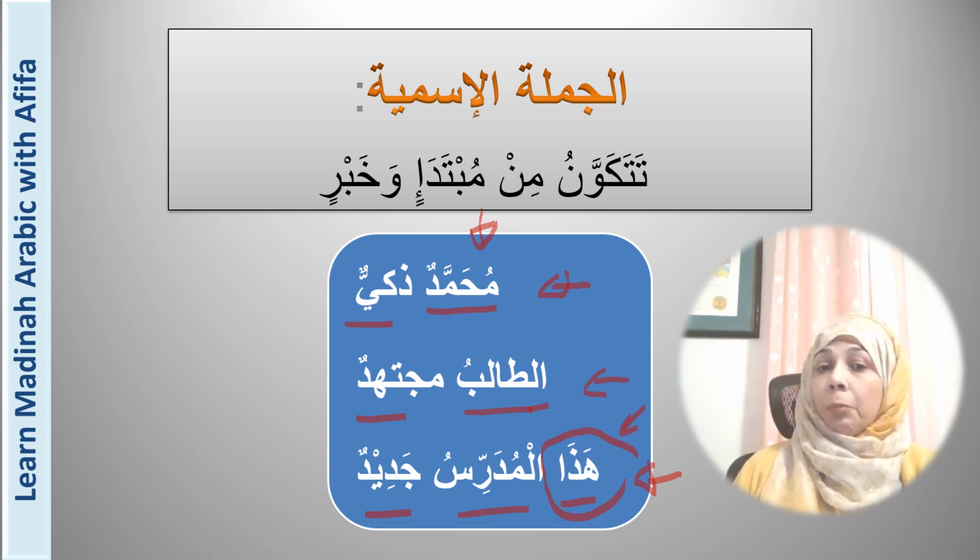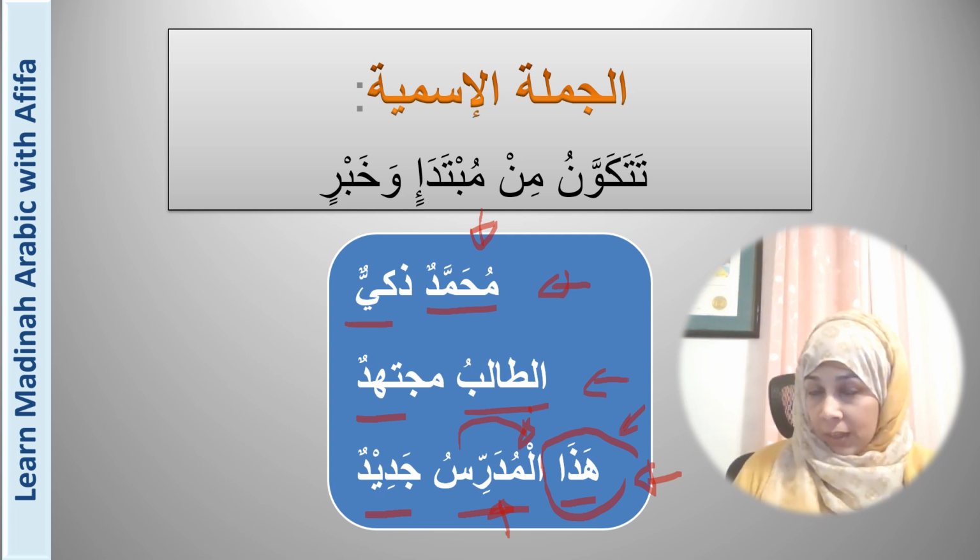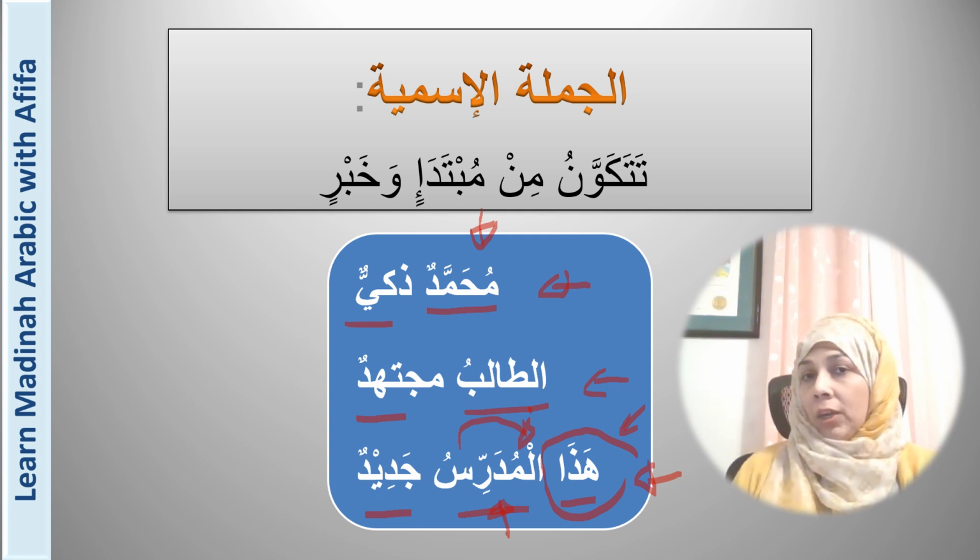So this is the mubtada, and al-mudarrisu is not the khabar because it says this teacher. So al-mudarrisu is really a substitute for hadha, and this concept of substitute is called badal, and we will study this in a future lesson. But for now, just realize that hadha is the mubtada.